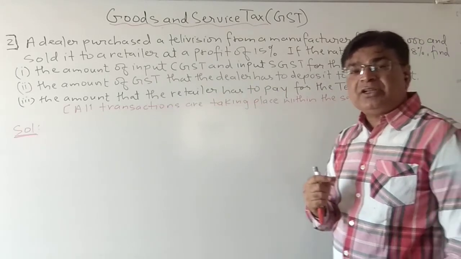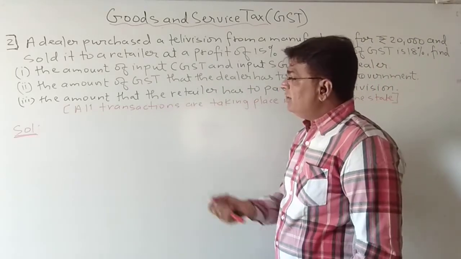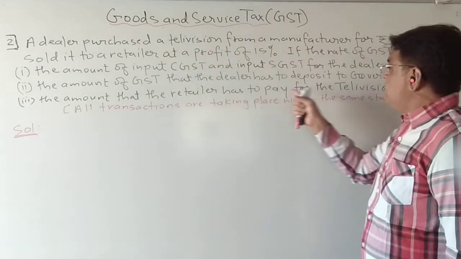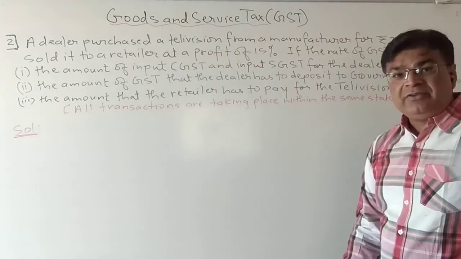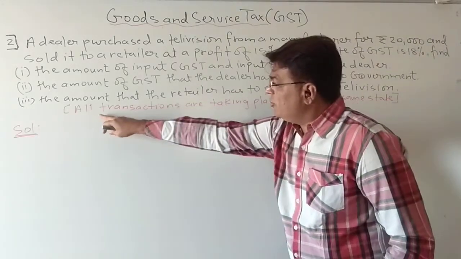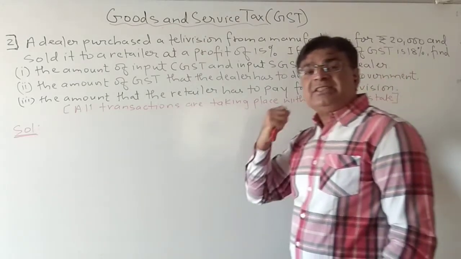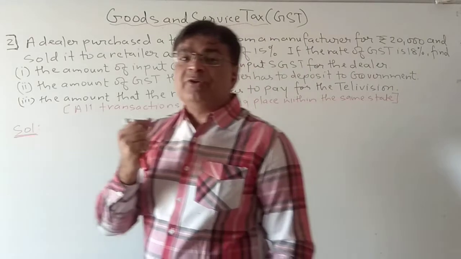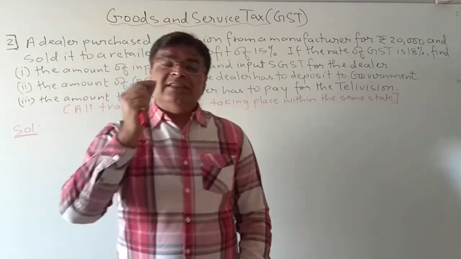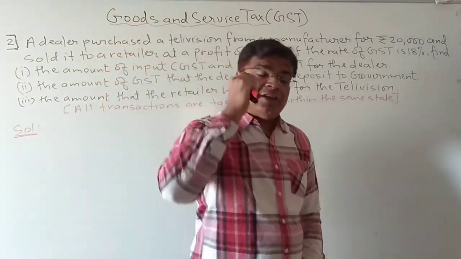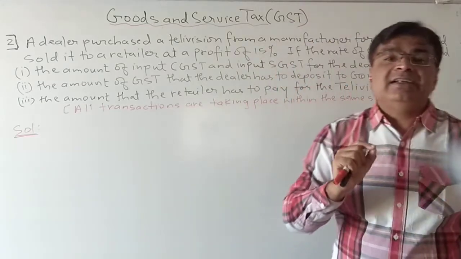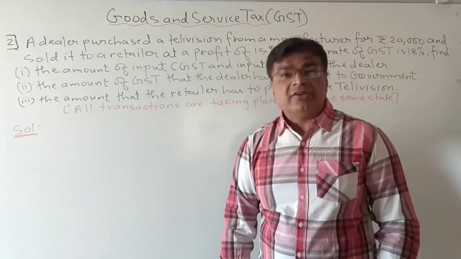Third, the amount that the retailer has to pay for the television. And students, here it is written all transactions are taking place within the same state, so it is intra-state. One thing you have to remember: in CGST and SGST, the tax will be equally divided between the state and the central government.